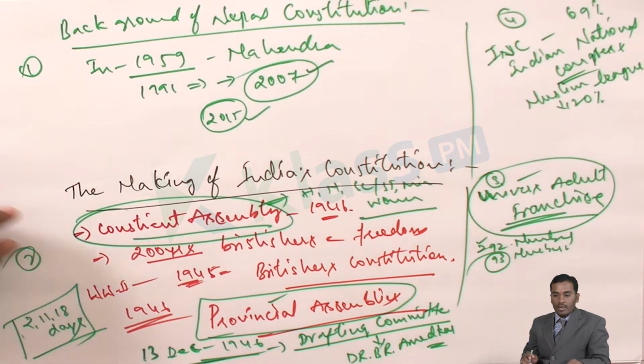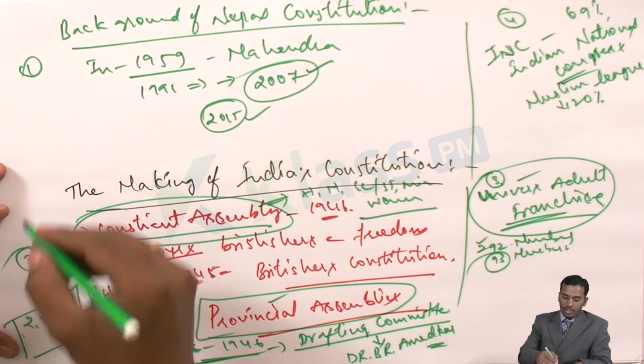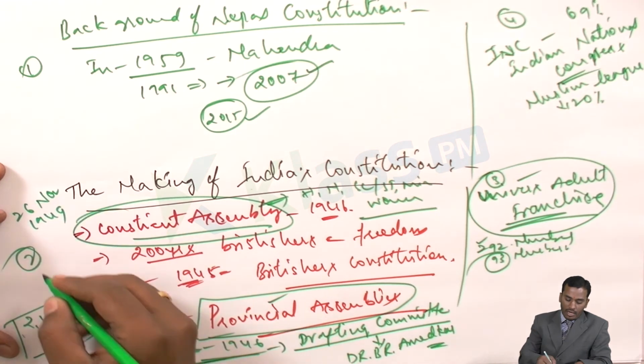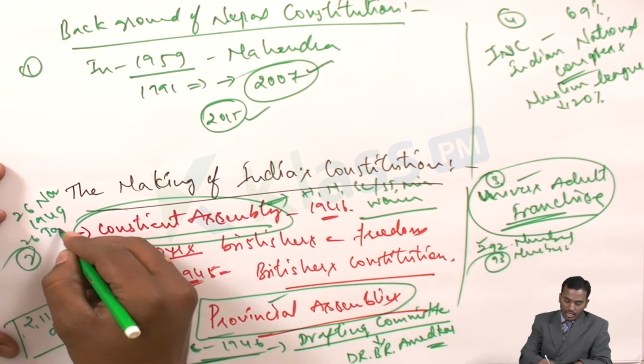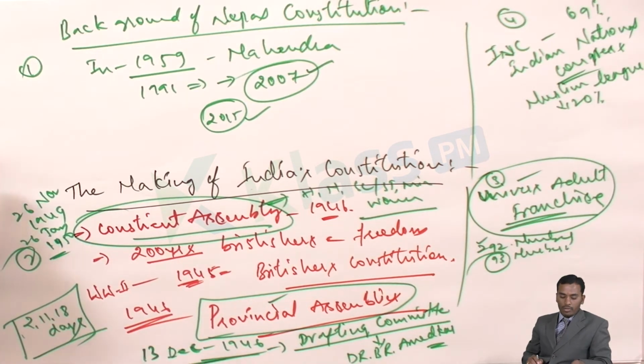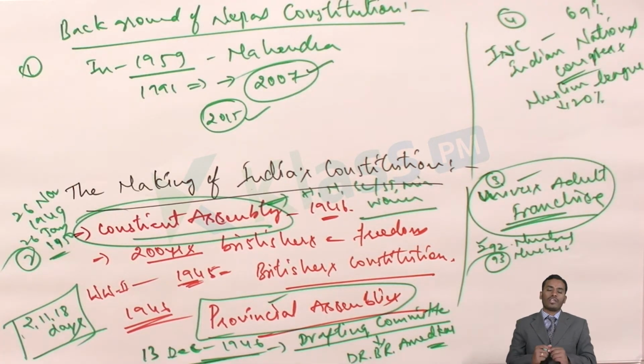After framing, the Indian Constitution was finally adopted on 26th November 1949, and it came into effect on 26th January 1950. From that time onward, we celebrate 26th January as Republic Day, because from then India became a republic. That means we started using our own Constitution.